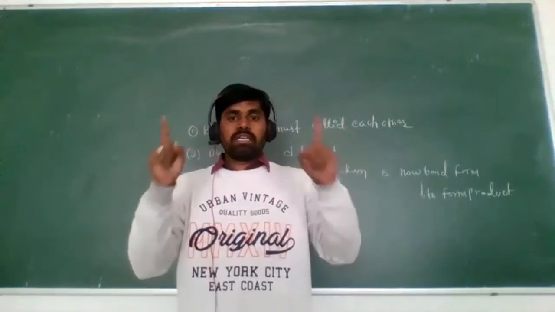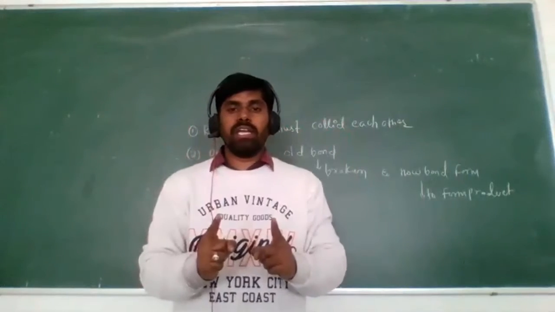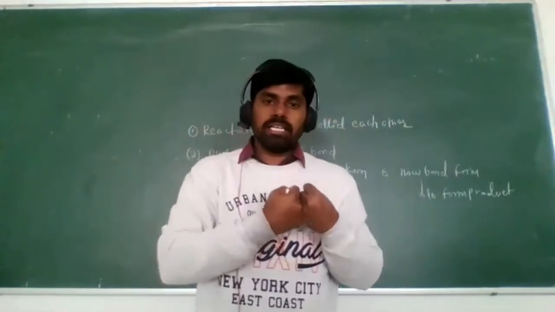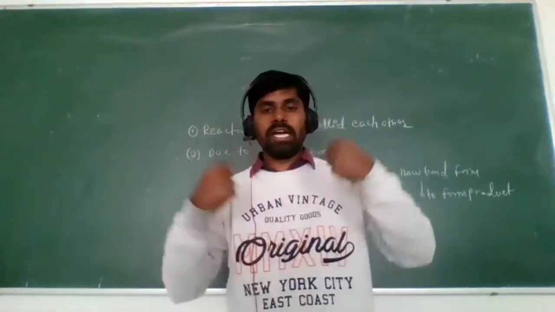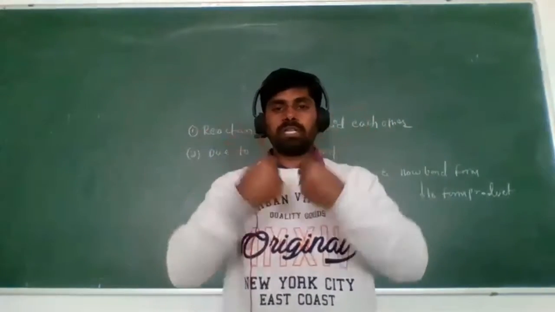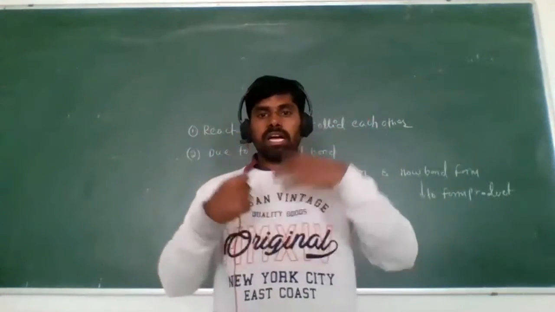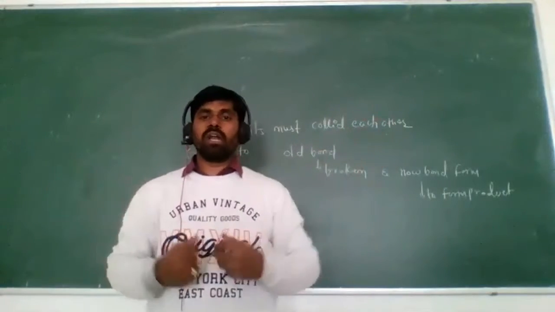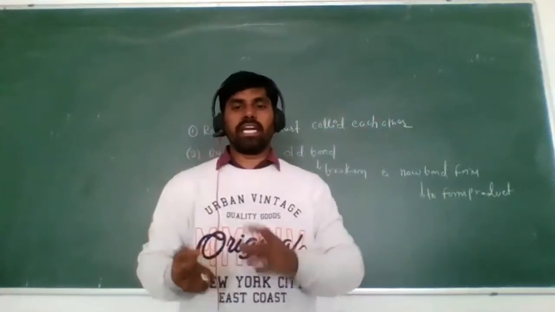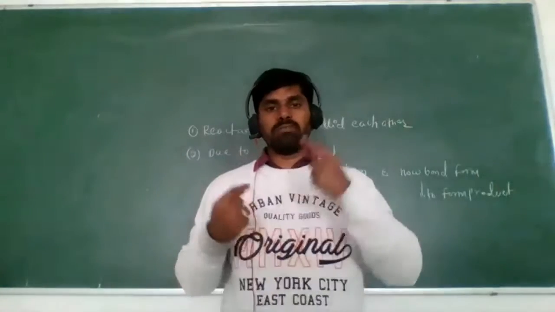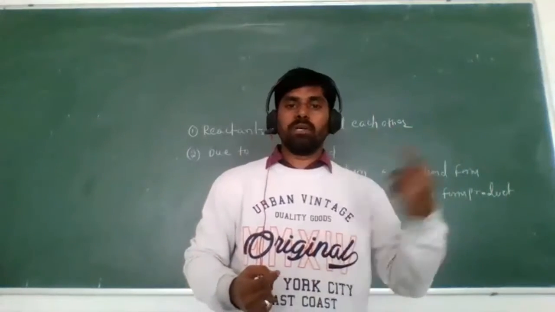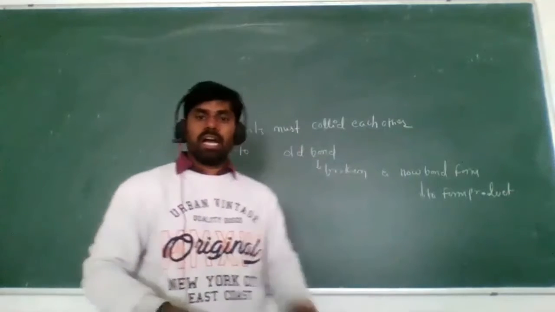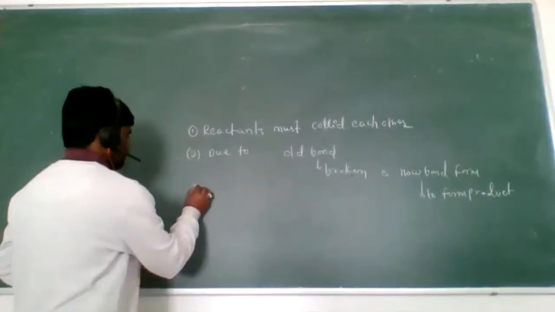So the first point is very important. What is that? The reactants must collide each other, or collide together. And why do they collide? When they collide, their old bond breaks and a new bond forms, and they will get the product. Clear?